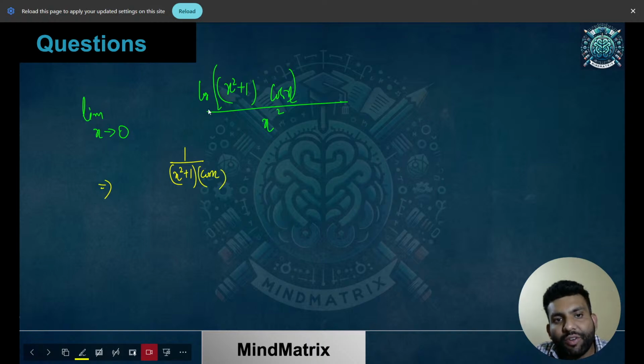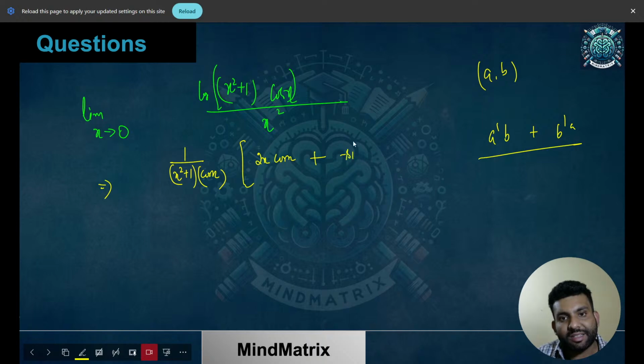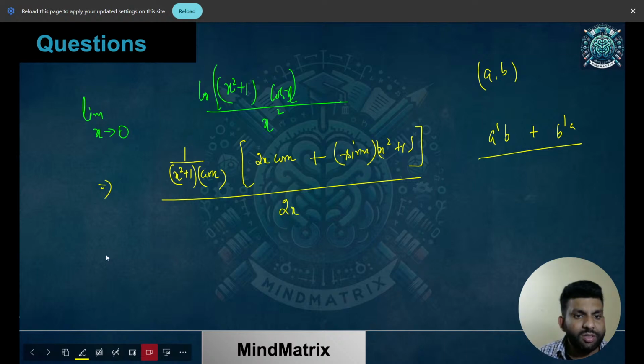Now what is the derivative of (x square plus 1) into cos x? I'll be writing that over here. The derivative of a times b is a dash b plus b dash a. So I'm just using the product rule. The derivative of x square plus 1 is 2x into cos x, plus, what is the derivative of cos x? That's minus sin x, and then into, this is as it is, x square plus 1. In the denominator, it's 2x. Just do the calculation. When you multiply, this cos x will be cutting up this one, and this x square plus 1 will be cutting up this one.